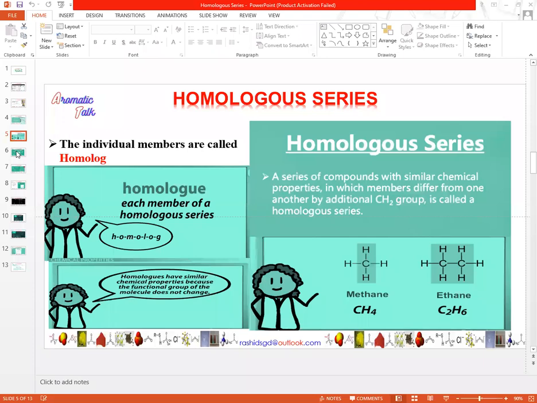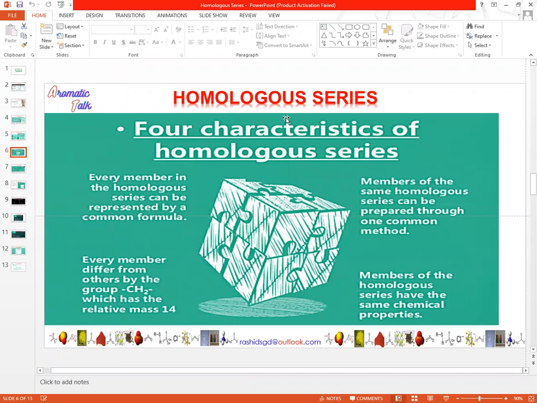Now we will discuss the properties of the homologous group. In order to understand the chemistry of homologous series, there are four characteristics present in any homologous series. First of all, every member in the homologous series can be represented by a common formula. It means that every homologous group, either it is alcohols, alkanes, alkynes, or alkenes, has a general formula.